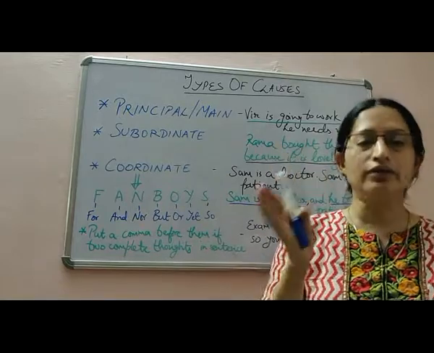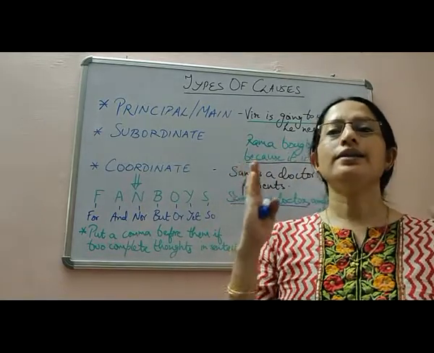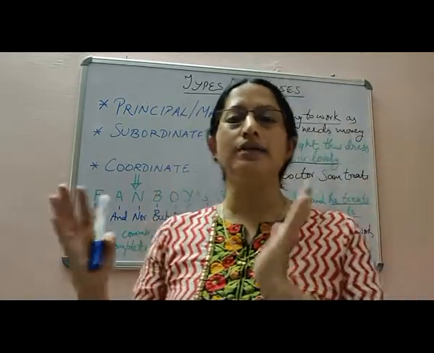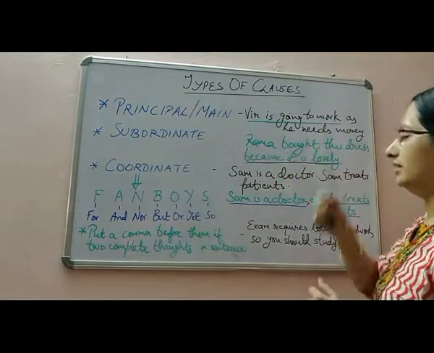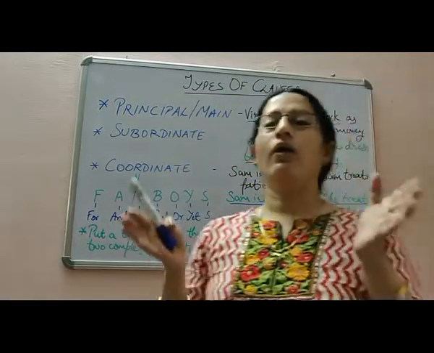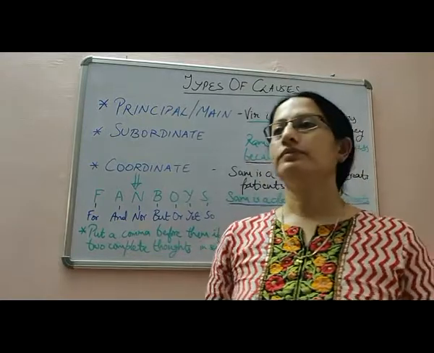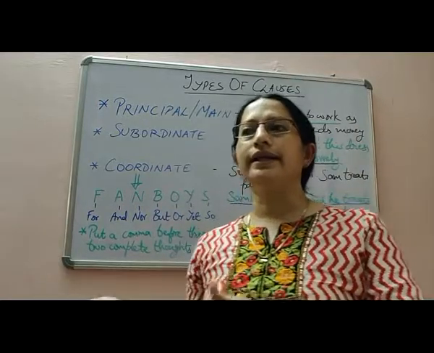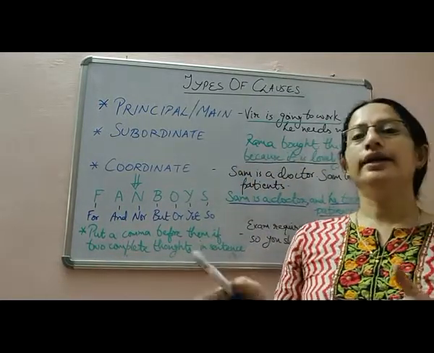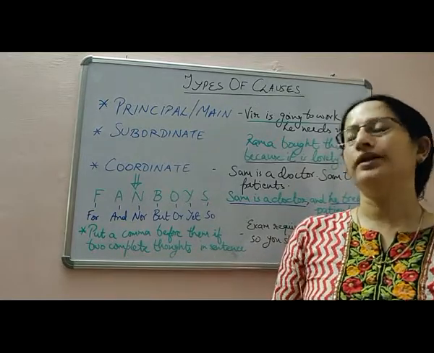So the part of the sentence which can stand on its own, that is Veer is going to work, is the principal or main clause. And the other part, which is dependent on it, is the subordinate clause.